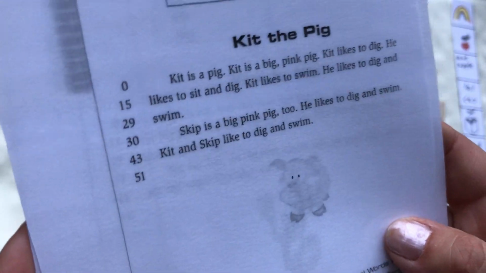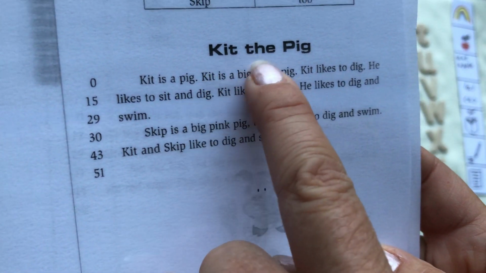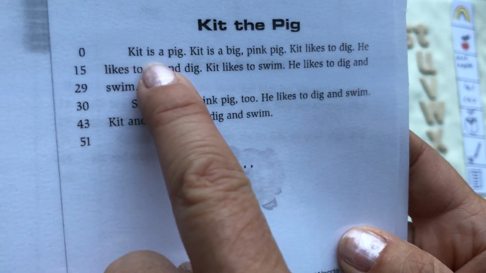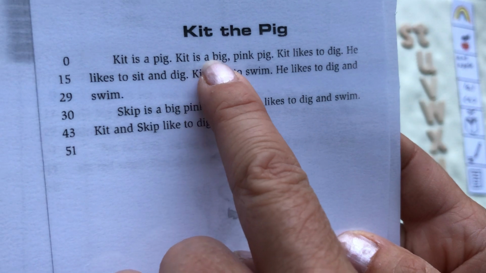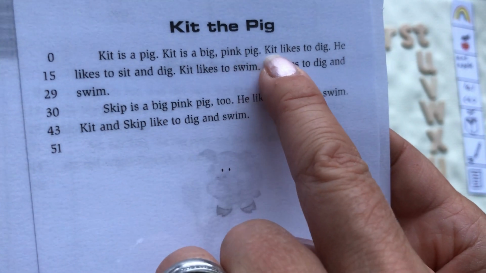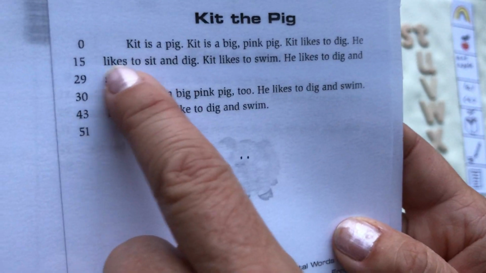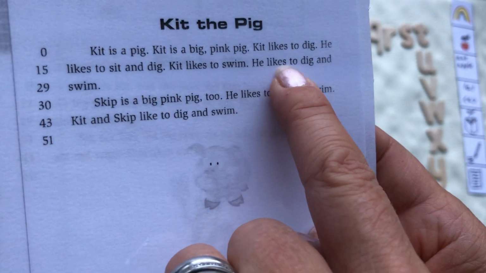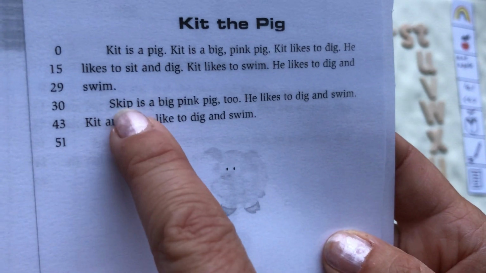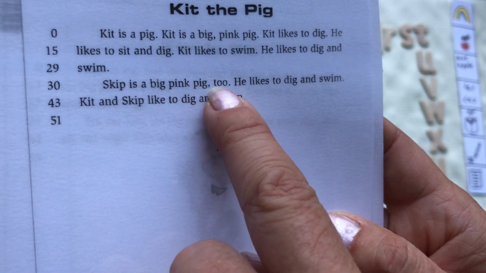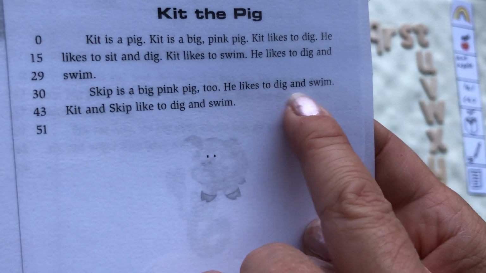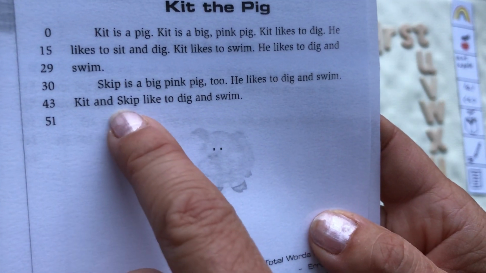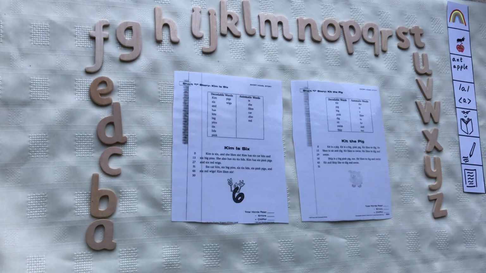Our final reading task. Kit the pig. Kit is a pig. Kit is a big pink pig. Kit likes to dig. He likes to sit and dig. Kit likes to swim. He likes to dig and swim. Skip is a big pink pig too. He likes to dig and swim. Kit and Skip like to dig and swim. That is the end of the lesson for the I sound.